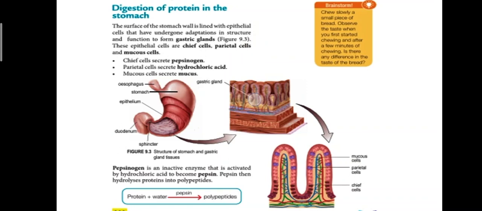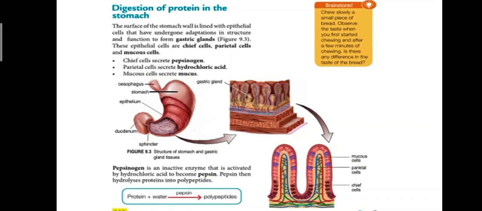The pepsinogen secreted is an inactive enzyme. So an inactive enzyme should be activated first. Dia akan diaktifkan oleh hydrochloric acid. So now the pepsinogen will become pepsin.